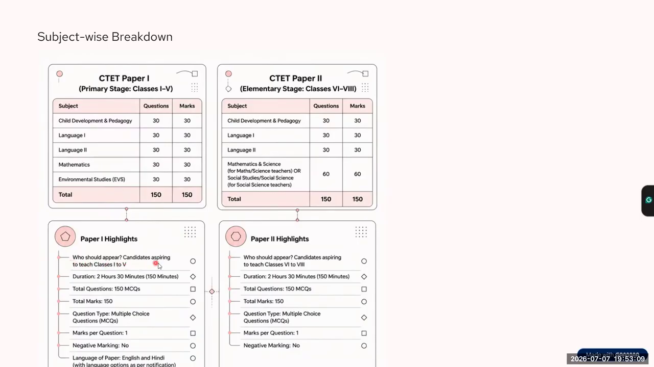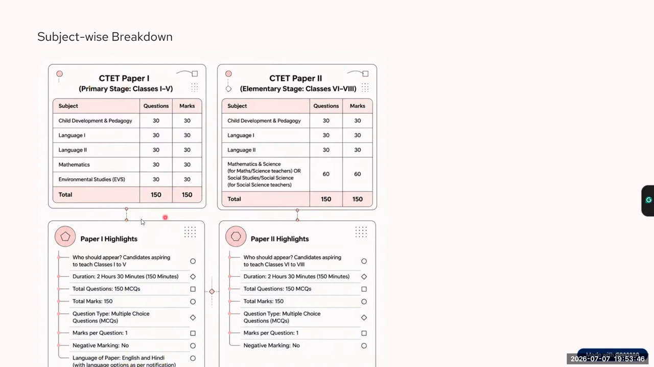Now, who should appear? Candidates who want to teach from class 1 to 5, then this paper 1 is for them. For the eligibility criteria, you can see the official notification of CTET. If we talk about the duration, then it is exactly 150 minutes. Total questions are 150 only. The questions are in MCQ form. Total marks is 150. Marks per question is 1. These all things you know. And the language of the paper is English and Hindi.